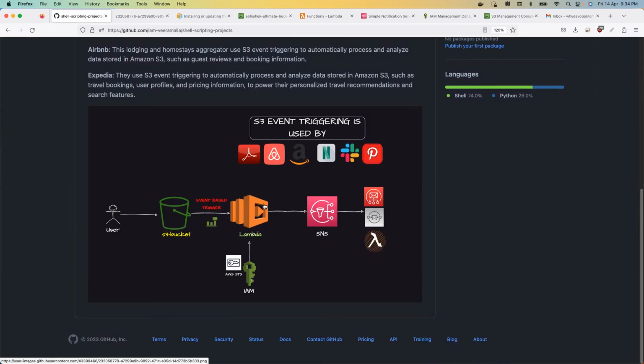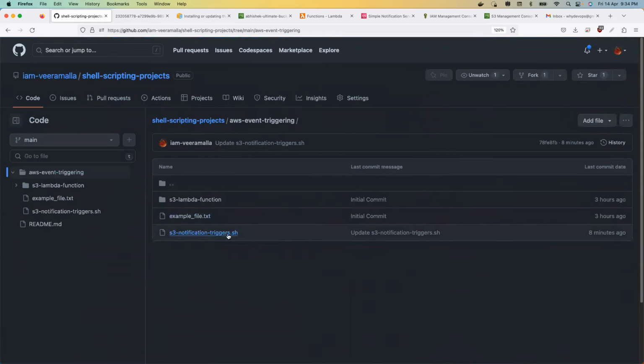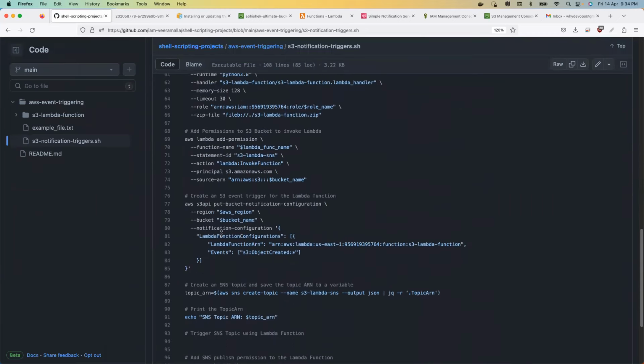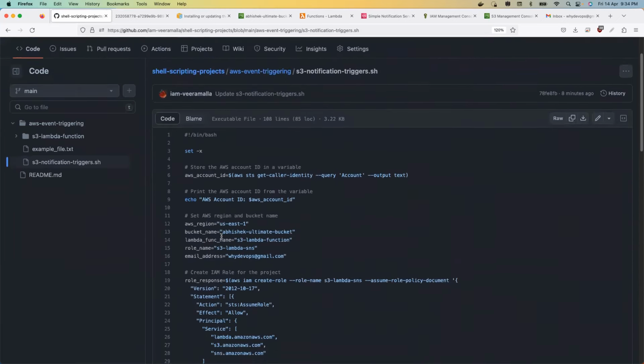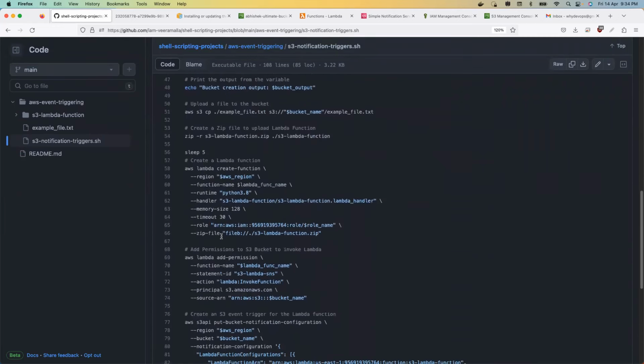A Lambda function is only executed when there is an event happening on your S3 bucket. So if you go to this folder, you have the shell script here, which is doing all of these things that I've stated. We are going to walk through the code of this shell script, and I'm also going to perform it live in the next few minutes. So today we will do something differently.